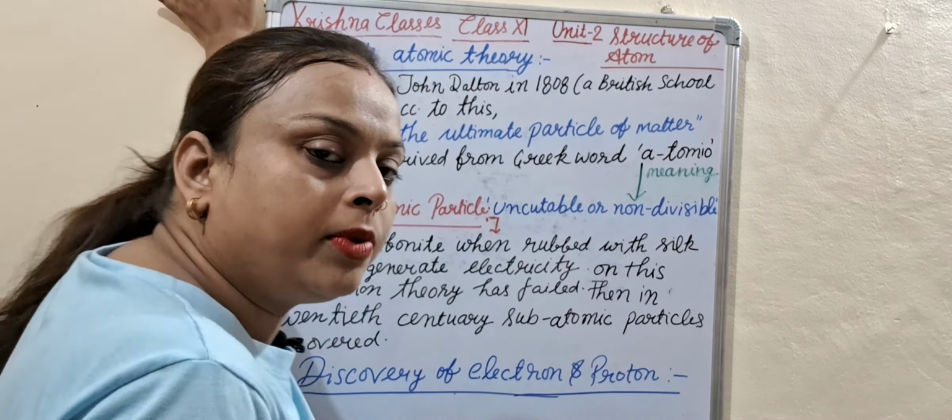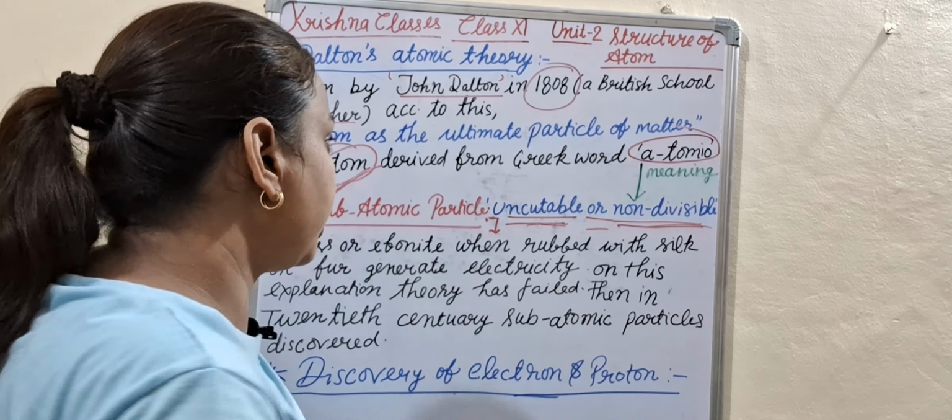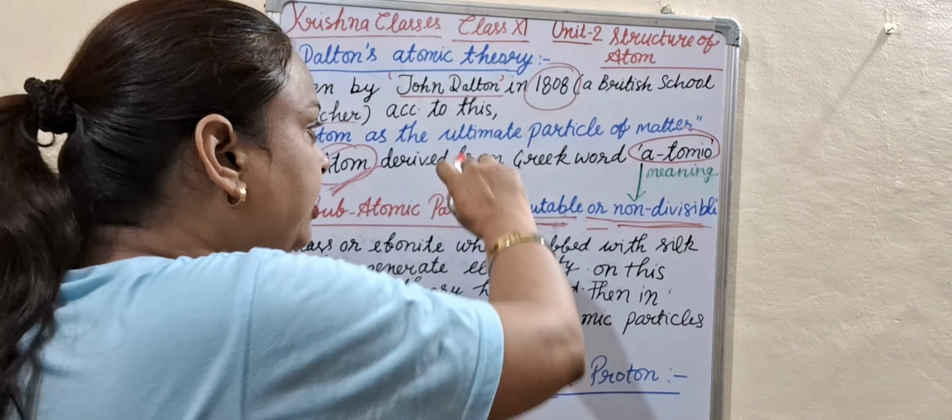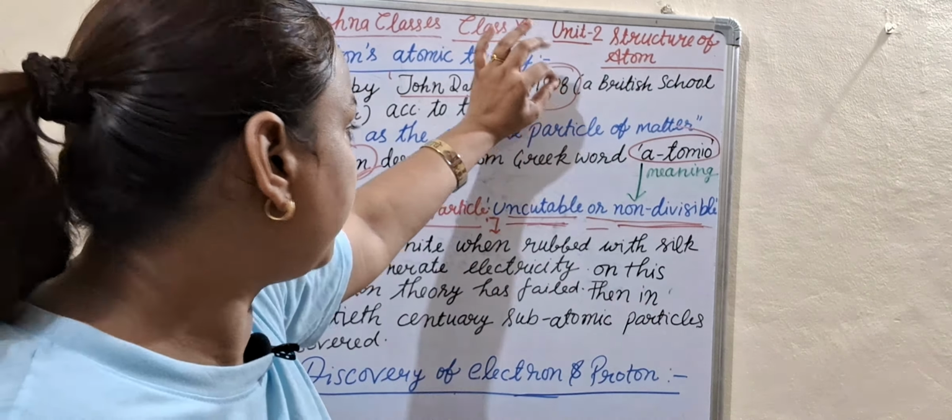Uncuttable or non-divisible. So the meaning of atom is uncuttable or non-divisible. This is the meaning of atomio, the Greek word, from which atom is derived. So the British school teacher John Dalton gave a theory in 1808. That theory is named Dalton's atomic theory.